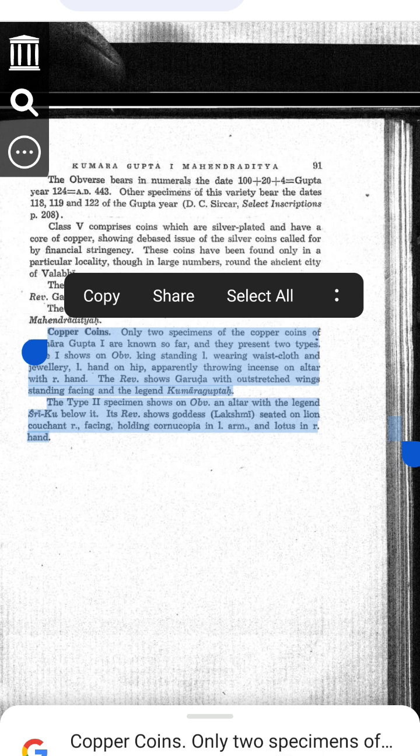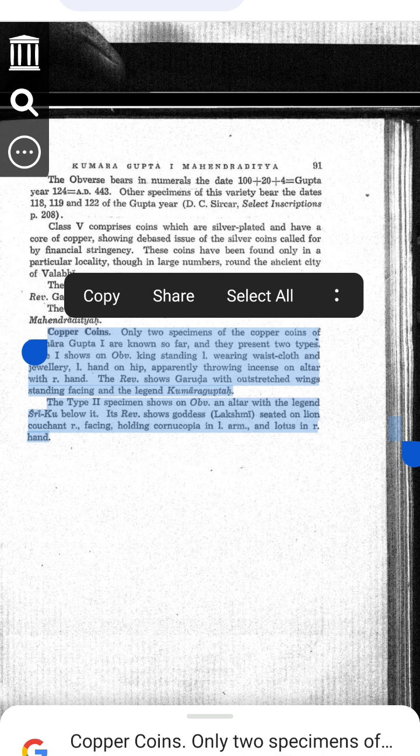Gupta Empire and copper coins. What is a coin? A coin is a small piece of metal used as money. Coins can be made of gold, silver, or copper. Rich people used gold coins, traders used silver coins, and common people used copper coins. Example: today we have coins, copper; notes, paper; and gold bars, rich people's money. Similarly, in Gupta times, they had gold, silver, and copper coins.